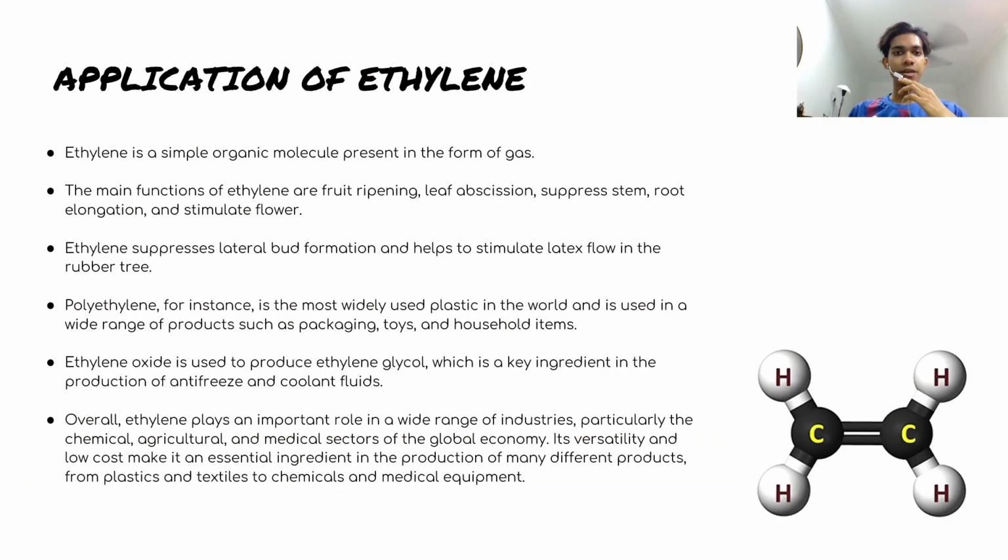For the application of ethylene, ethylene is a simple organic molecule present in the form of gas. The main functions of ethylene are fruit ripening, leaf abscission, suppressing stem and root elongation, and stimulating flowers. Furthermore, ethylene suppresses lateral bud formation and helps to stimulate latex flow in the rubber tree.